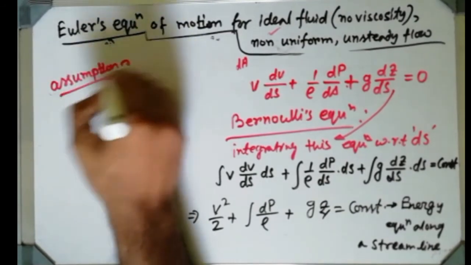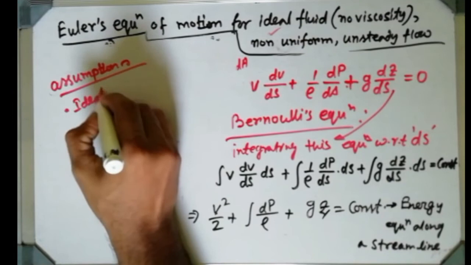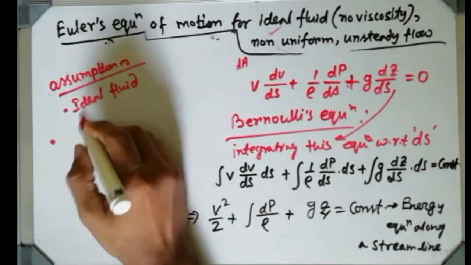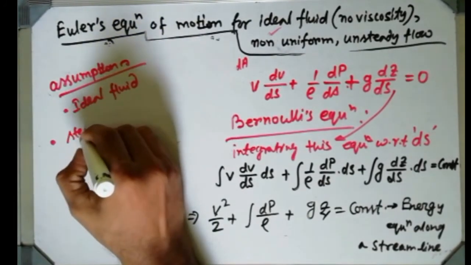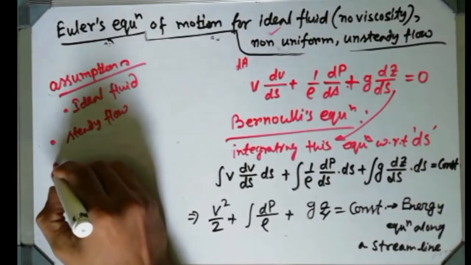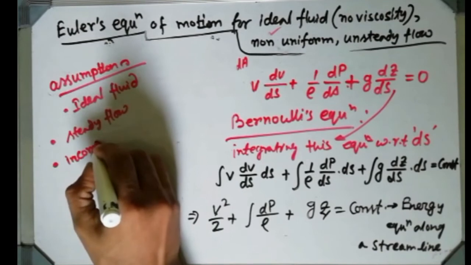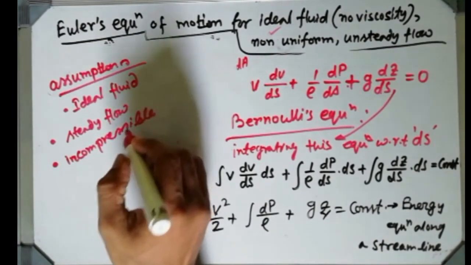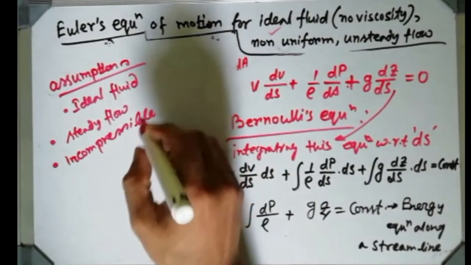What are the assumptions? First is ideal fluid. The fluid is ideal because there is no viscosity. Ideal fluid means no viscosity. Then it is a steady flow, which we have already considered. Then it is incompressible. While I am considering incompressible, this rho will come out. Incompressible fluid.